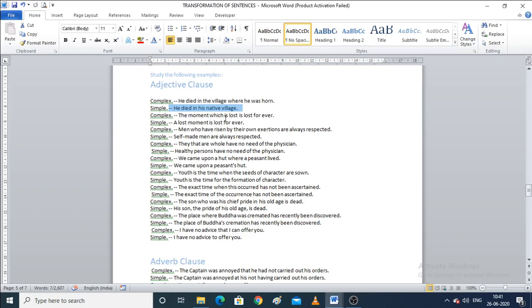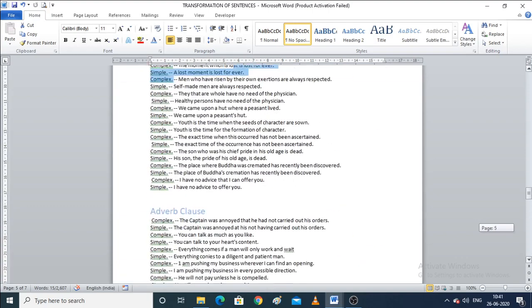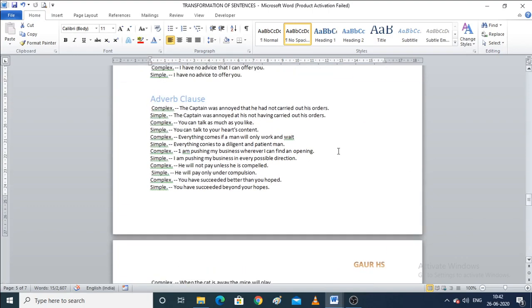Now, the moment which is lost forever, you can write it as, a lost moment is lost forever. Now the adverb clause. The captain was annoyed that he had not carried out his order. Simple one is, the captain was annoyed at his not having carried out his orders. Complex one is, you can talk as much as you like. The simple one is, you can talk to your heart's content.